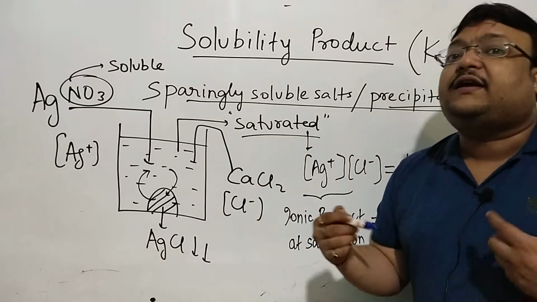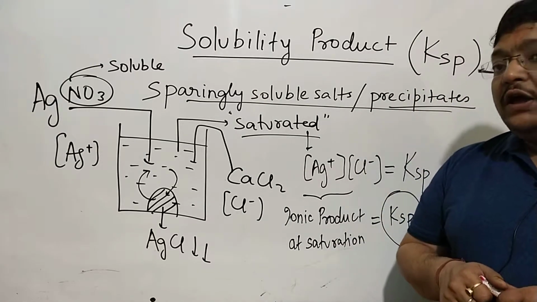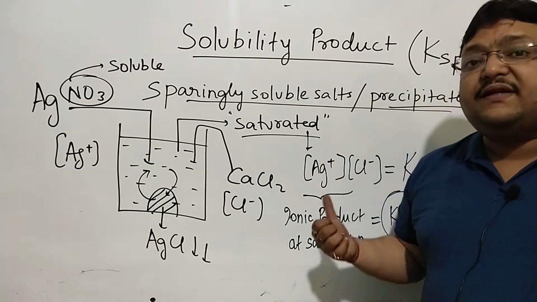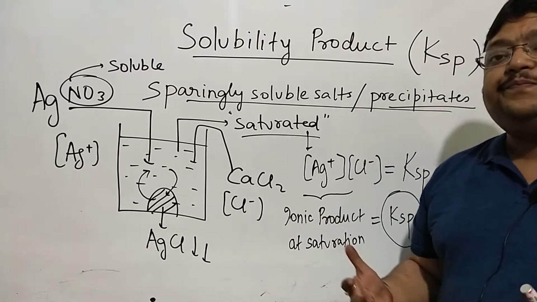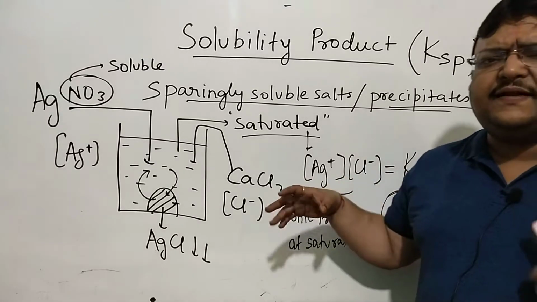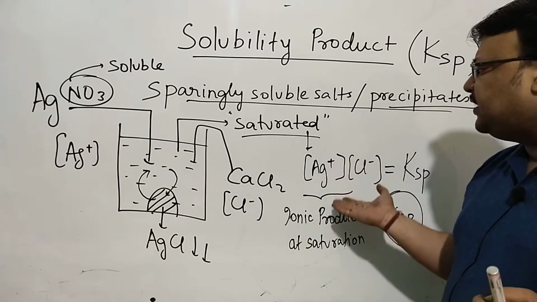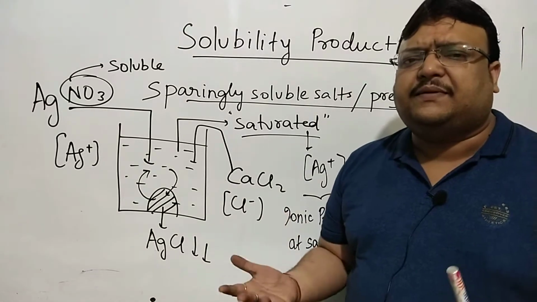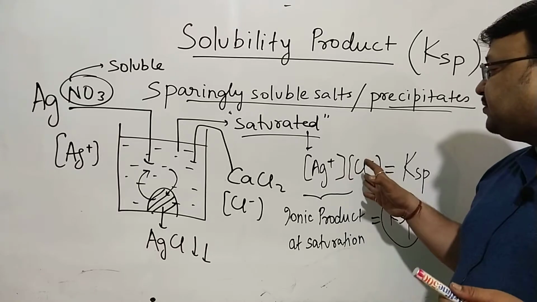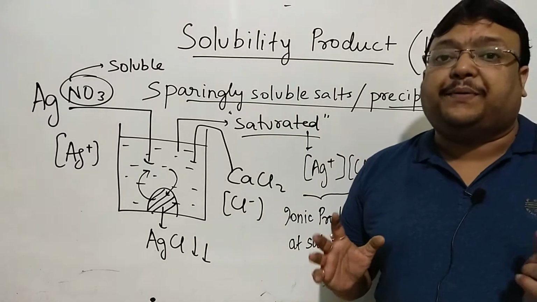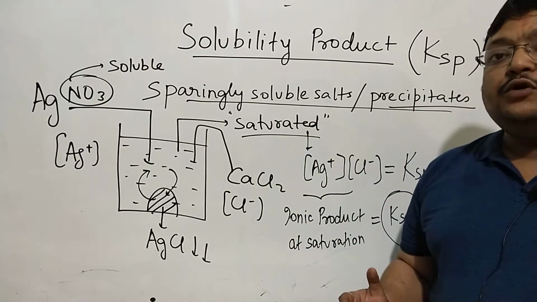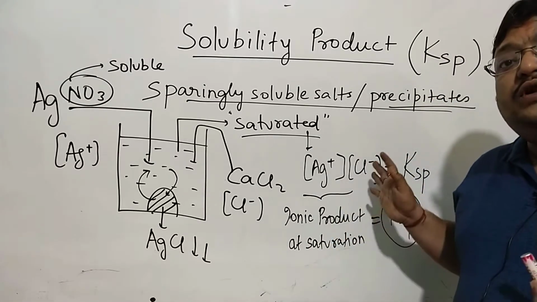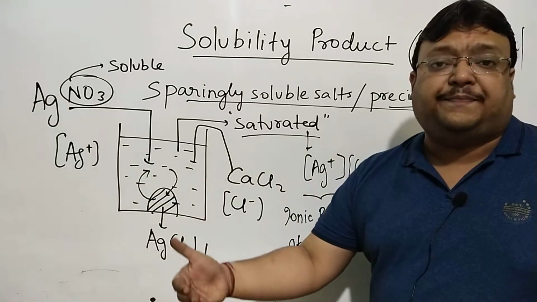The product of the concentrations of Ag+ and Cl- cannot exceed KSP. If it's less than KSP, the solution is unsaturated. If it's equal to KSP, it's saturated. And the moment you increase Ag+ or Cl-, you can call it supersaturated, which is a metastable state. But if you increase Ag+ and Cl- beyond KSP, it will be a precipitate. So naturally, to precipitate something, you will want to know the KSP value and exceed the KSP value.